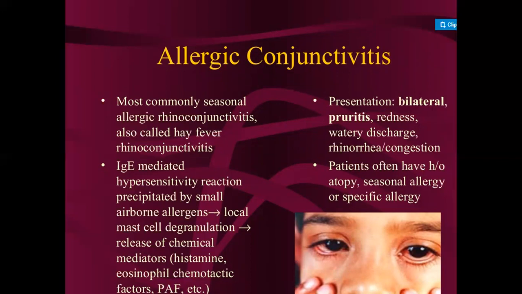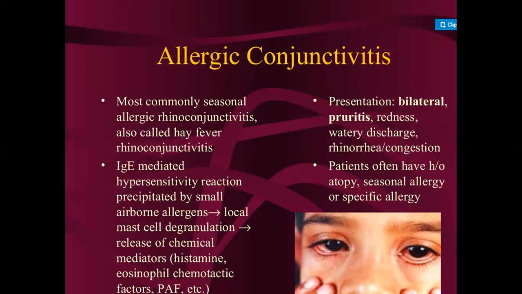When the person has this type of IgE mediated hypersensitivity reaction, it occurs because of airborne allergens. The local mast cells undergo degranulation and release of chemical mediators.